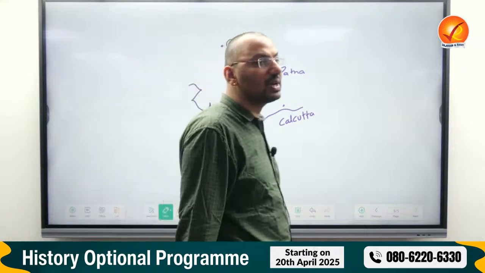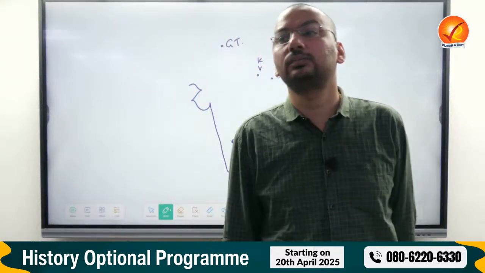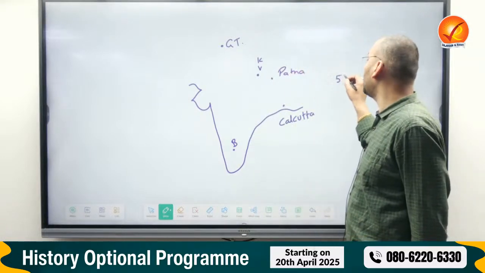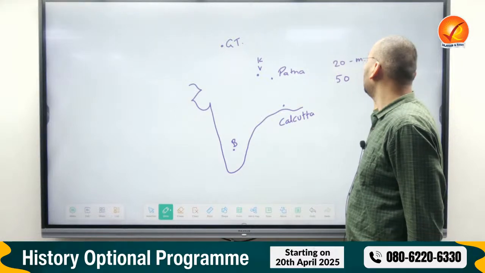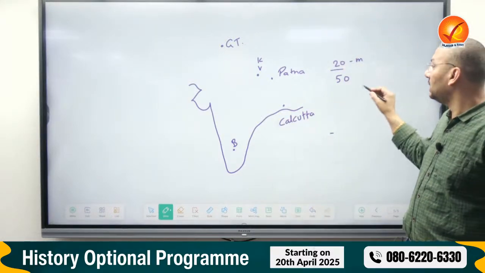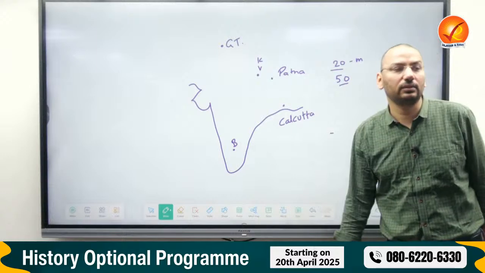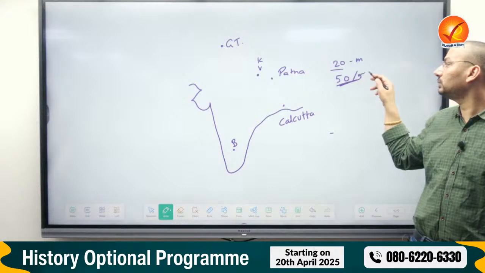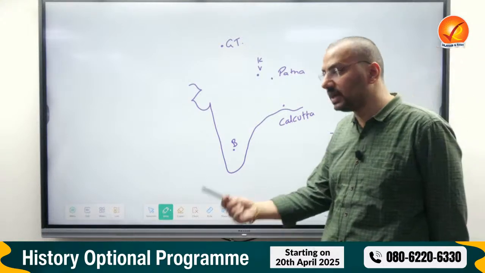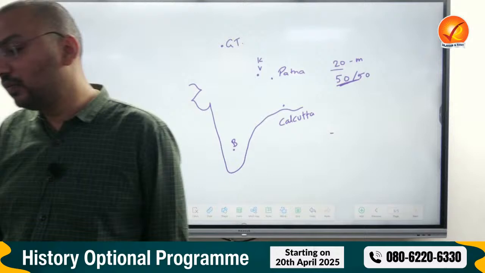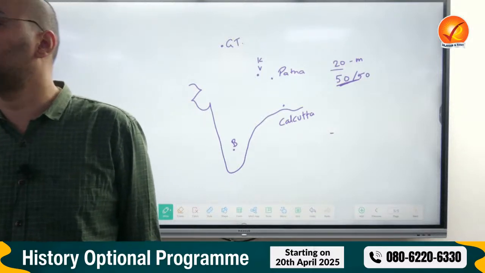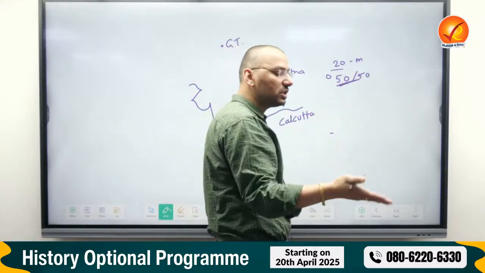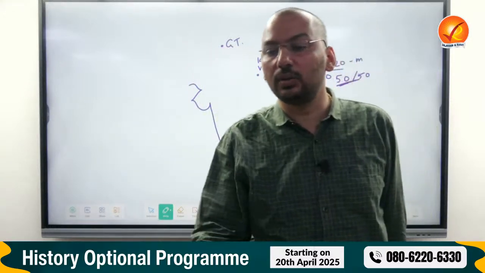Last year, 20 questions were asked. A student could mark 19 with full authority. And the best thing and the worst thing about mapping is 50 marks of mapping, 20 maps. If you could do all the 20 right, imagine how they will evaluate your copy after that. If a student's copy gets 50 out of 50, all of your questions will be evaluated with great respect. And if you have done 0 out of 50, just by looking at the notebook, the person will understand that you are an idiot, you don't know anything.